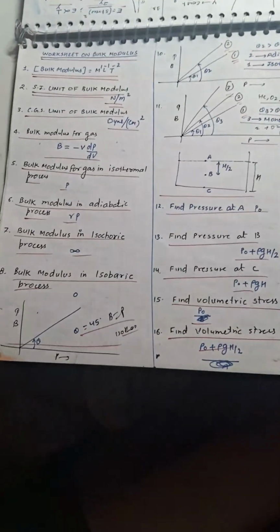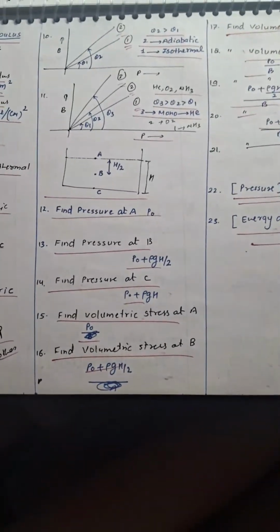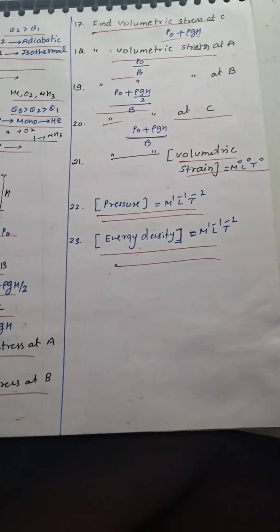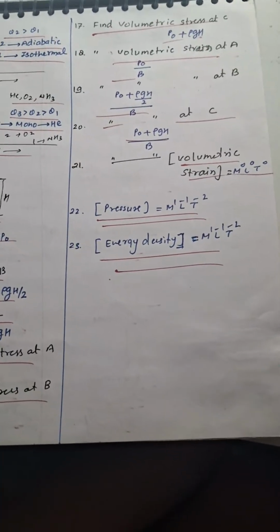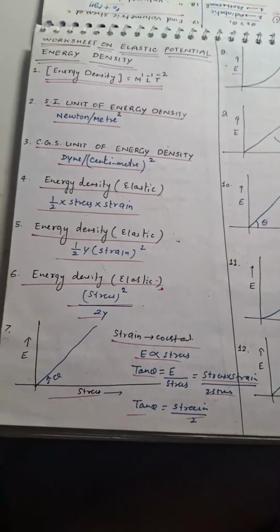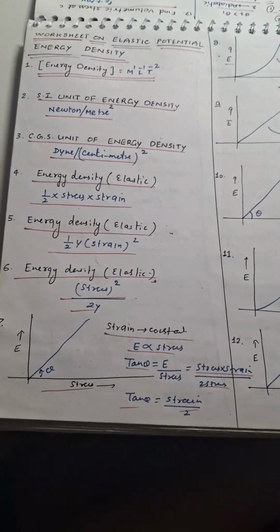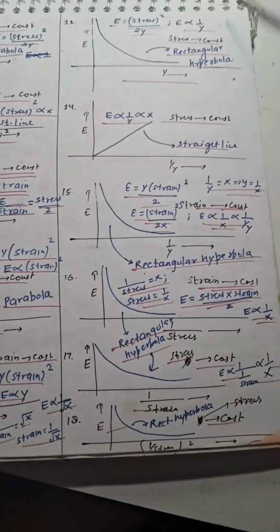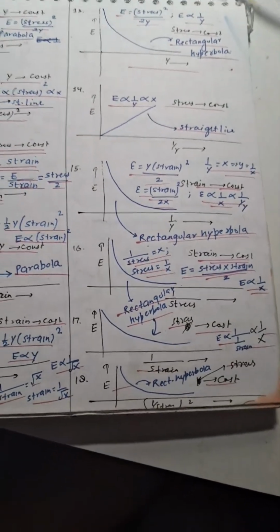Worksheet on bulk modulus, various categorization, pressure points, volumetric stress, volumetric strain, ratio, dimensions and units of various physical quantities, energy density, SI unit, CGS unit, graphs, various possibilities of graphs, analysis of various graphs.